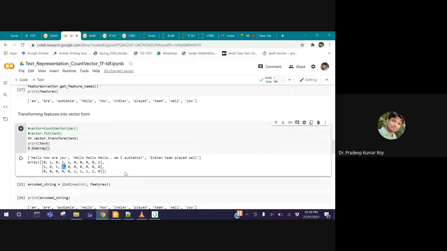A particular word like "the" appears after every second or third word. If a message length is 30, probably the word "the" appears more than 5 or 6 times. Whereas genuine words having some context, like "good" or "bad" or, suppose, "not", have very low frequency. The frequency of the stop word is too high, and that actually misleads the learning process.